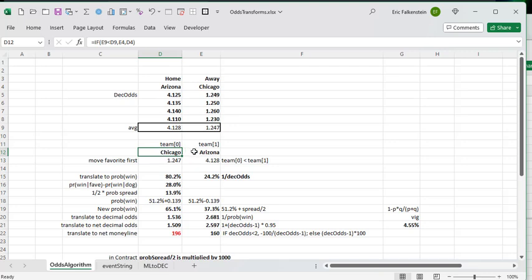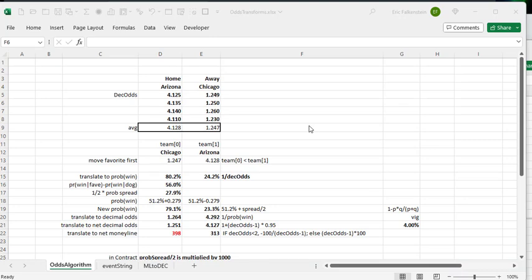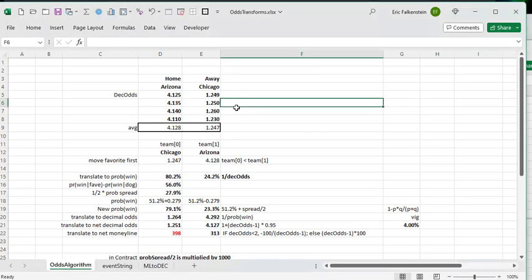This will be team 0 in the slot. And then if I translate it to probability of win, it's just 1 over the decimal odds. So 1 over that is, so one's favored, 80% to 24%. What happens in Access is basically it takes all these odds numbers and just averages them for both teams.